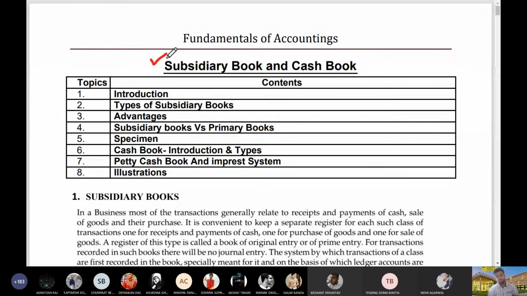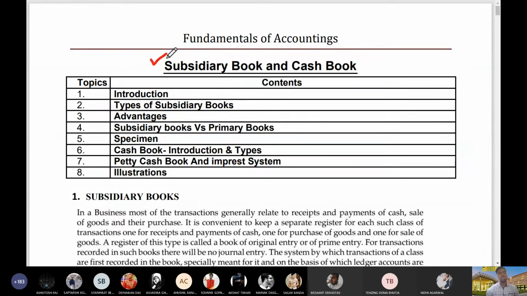Now, first of all, we'll start with the concept of subsidiary book, and then I will tell you what subsidiary books are, and how cash book can be considered as a part of subsidiary book. As we know, till now we have learned how to pass journal entries in the books, how to prepare ledgers, and then how to prepare trial balance.